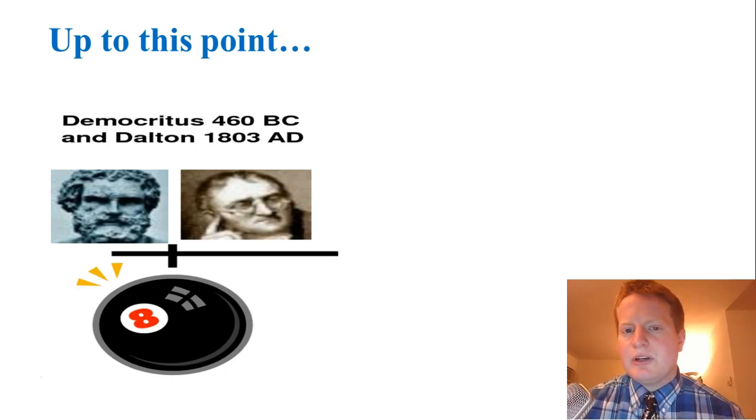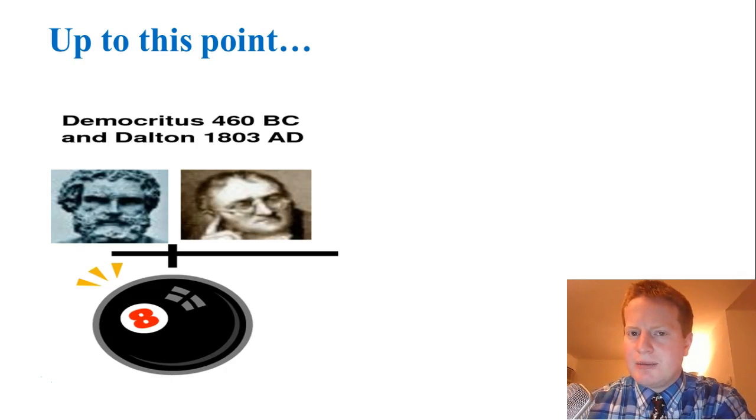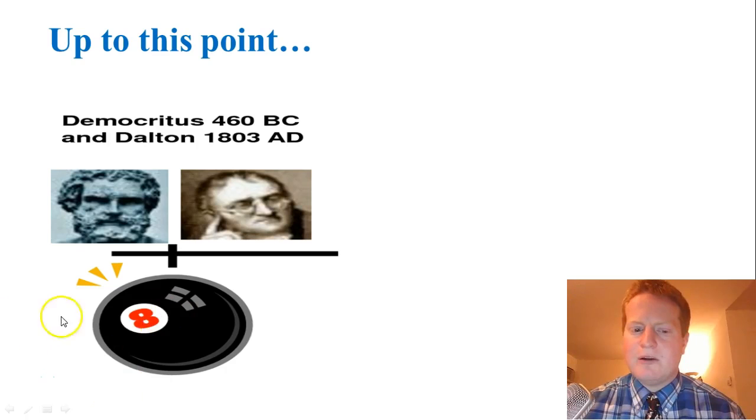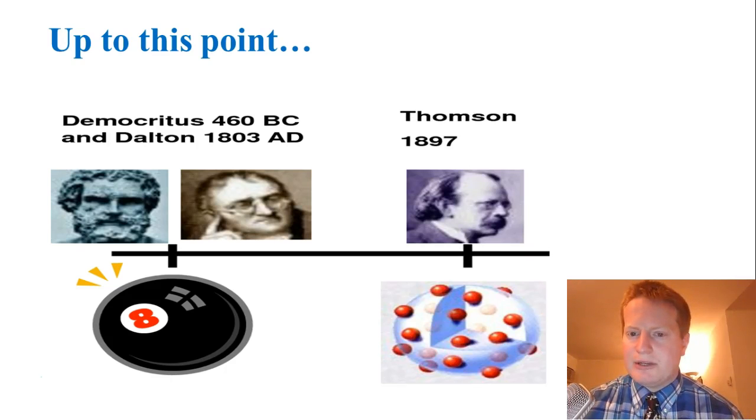So up to this point, we talked about Democritus and the BC all the way up through Dalton, right? And the thing that they had in common that we want to focus on is that they all thought that the atom was the smallest particle, right? Atomos, atom, and that it was like an 8-ball. It was just like this indestructible particle that didn't have any subatomic particles. They just thought this is as small as you could go, essentially, was this 8-ball. What we're going to talk about now is the scientists who discovered, actually, that's not really true.